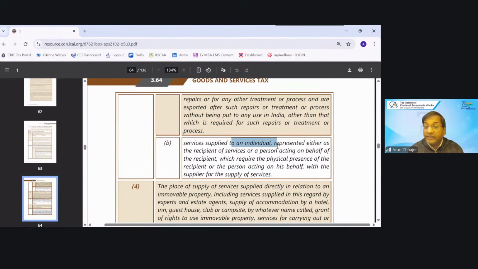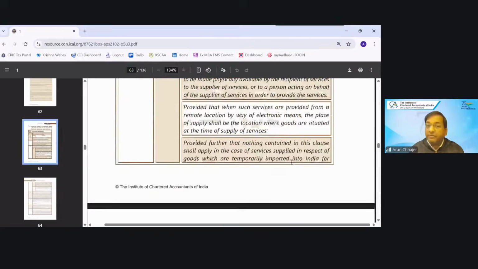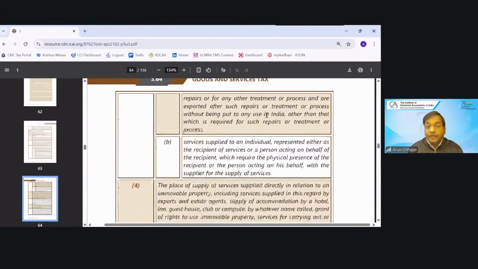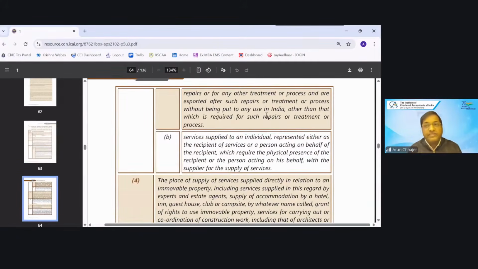Service supplied to an individual, representing either the recipient or a person acting on their behalf, which requires physical presence. Then the location of that person will be, where the training is given, where physical presence is required, shall be the location where the service is actually performed. Okay.